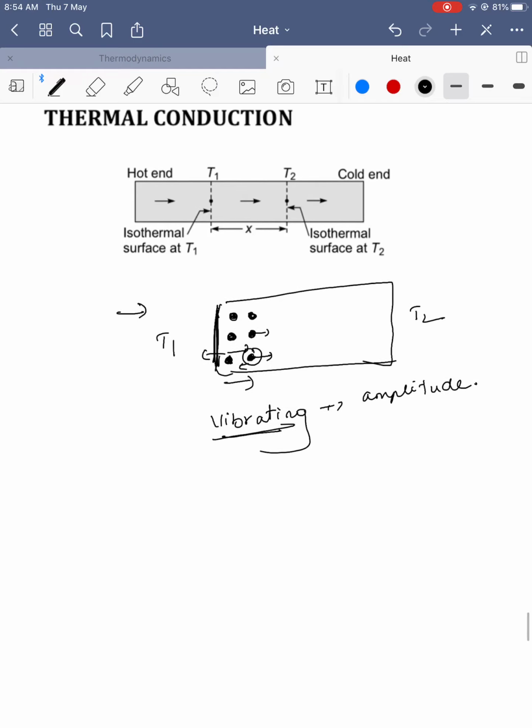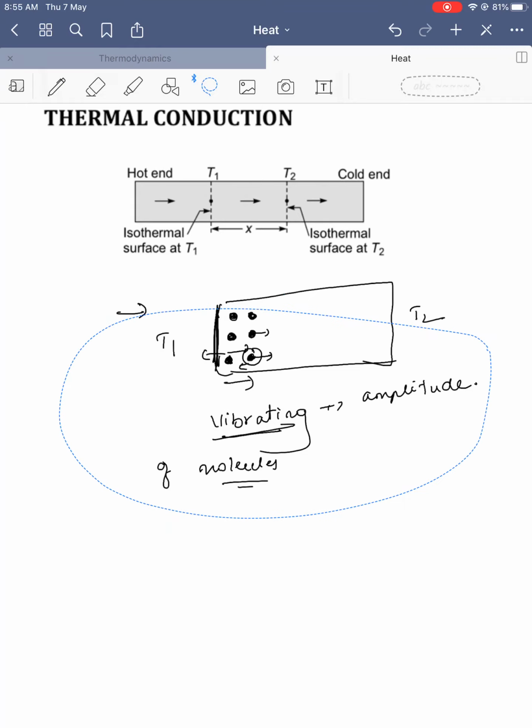So conduction generally transfers because of vibration of molecules. Why does vibration take place only in solids? Because the molecules are very closely packed, so vibration is the predominant way of transferring heat in solids.